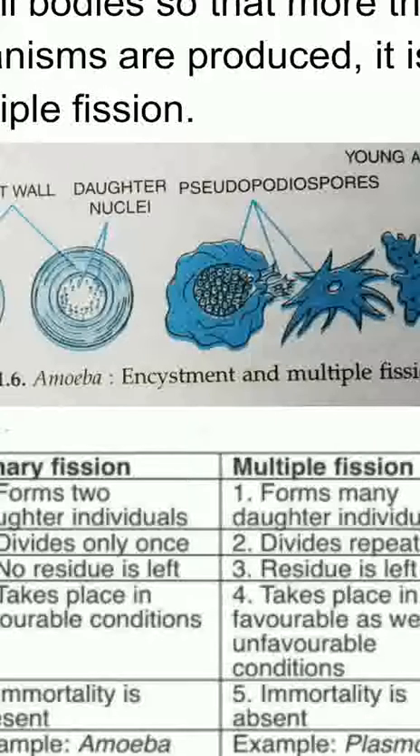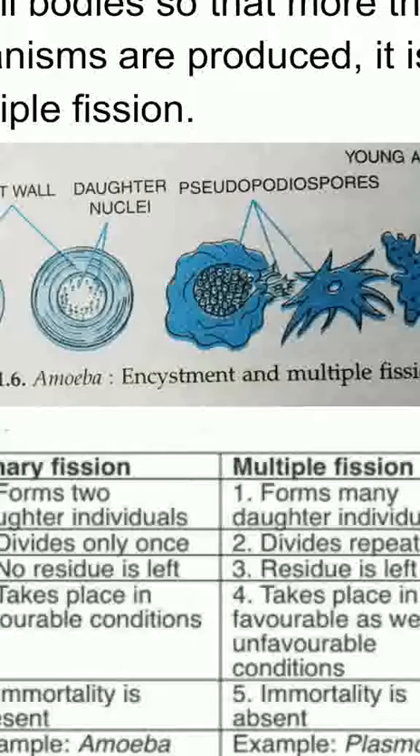As I told you, the whole organism is involved in binary fission, and hence after the division has taken place, no residue is left behind. On the other hand, in multiple fission, when the division has occurred, a small residue of the parental body is left behind. Moreover, binary fission takes place under favorable conditions. That is, when the conditions of life are favorable, with moisture and temperature favoring, then binary fission takes place.